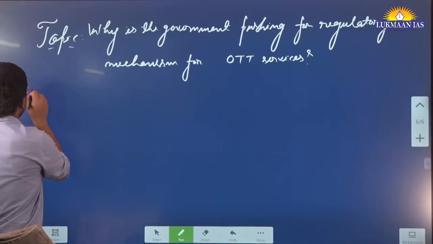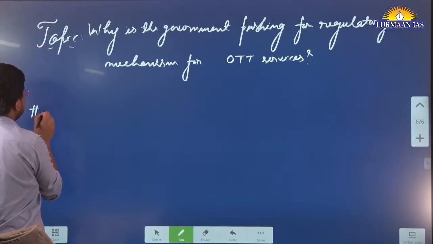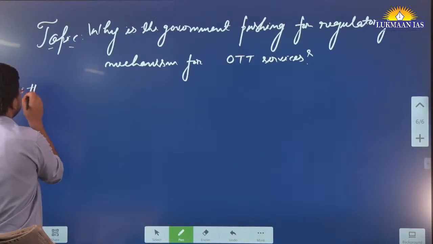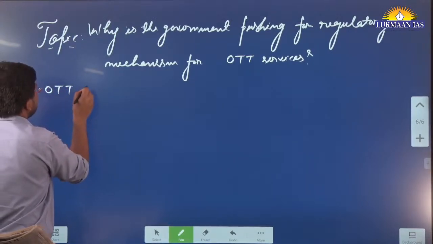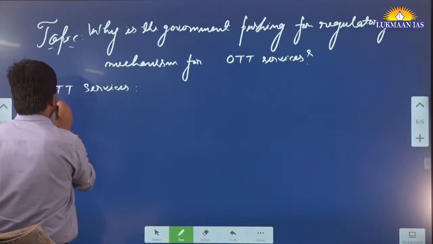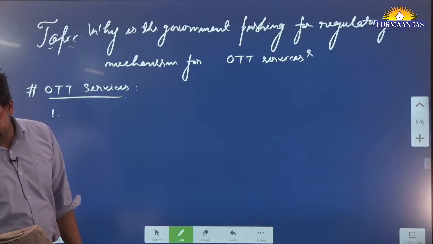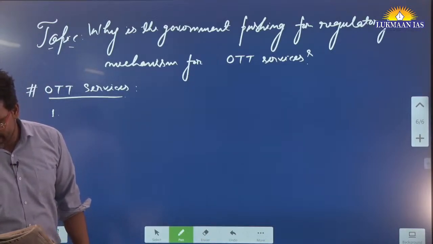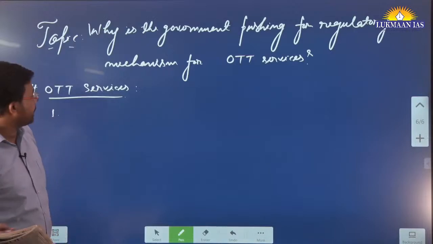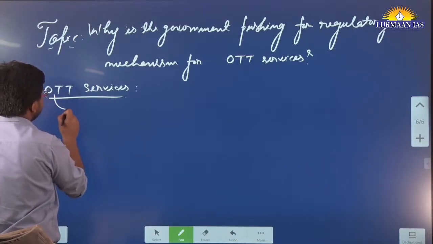First of all, let us understand what we mean by OTT services, and what the different types of OTT services are. One of the types of OTT services mentioned in this article is over the top communication services. First we need to understand OTT. What is the full form?